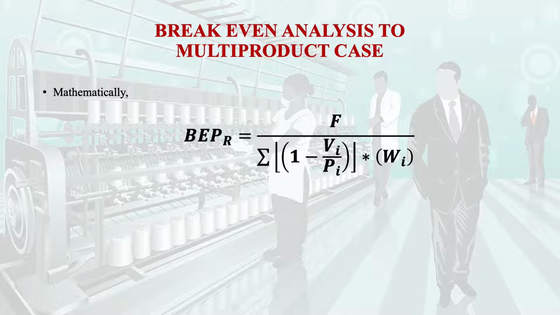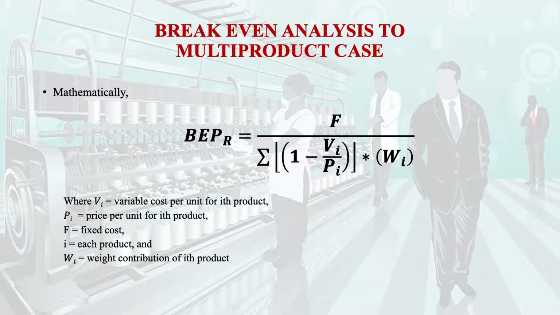If we talk mathematically, this is the equation: break-even point in terms of revenue is fixed cost F divided by summation of (1 minus VI upon PI) multiplied by a weight WI. VI is equal to variable cost per unit for the ith product.